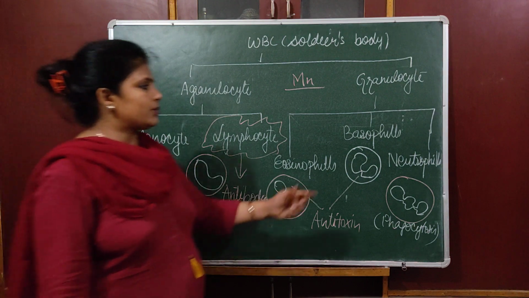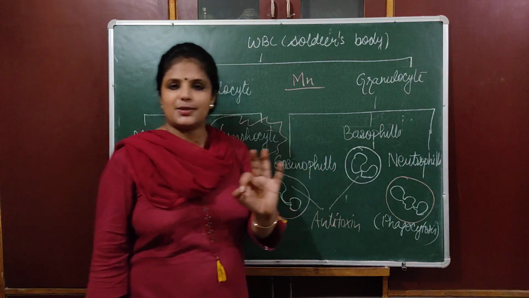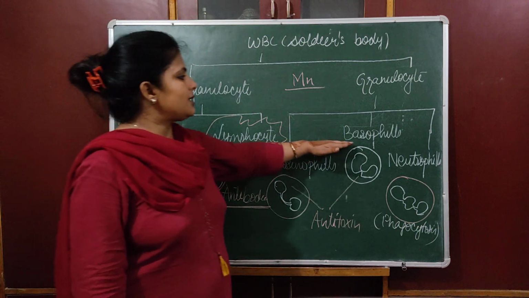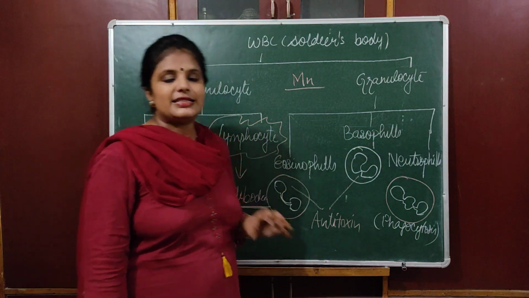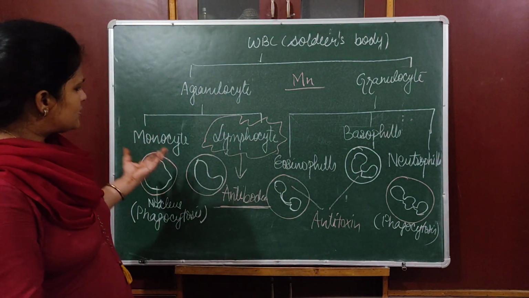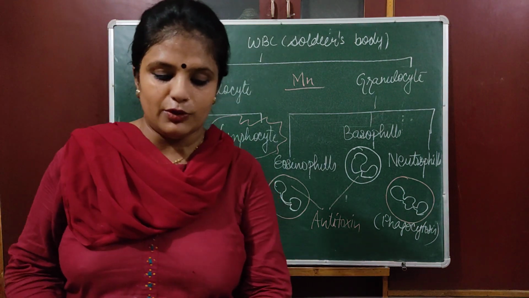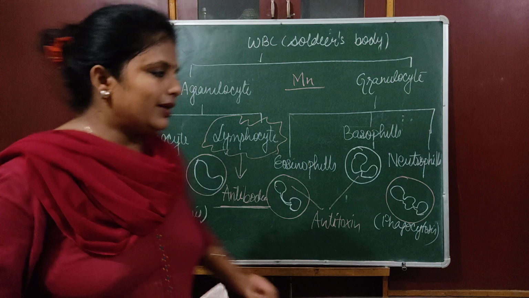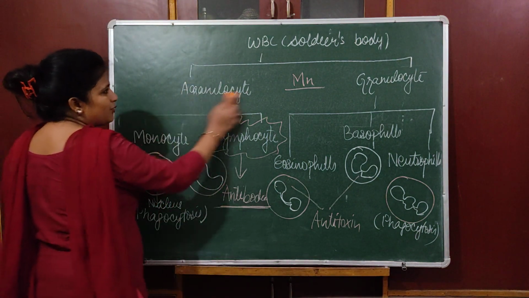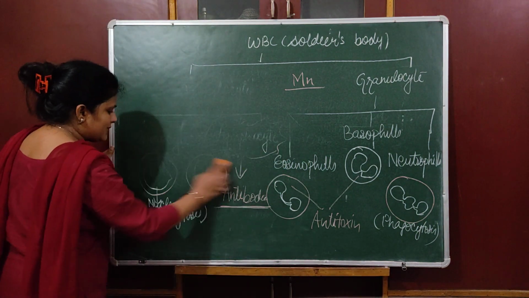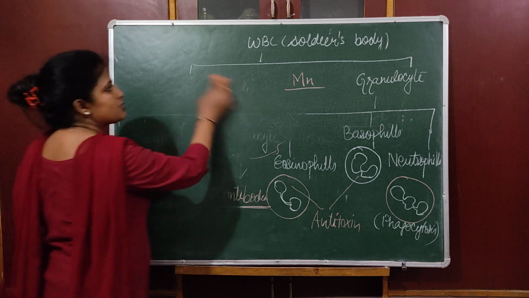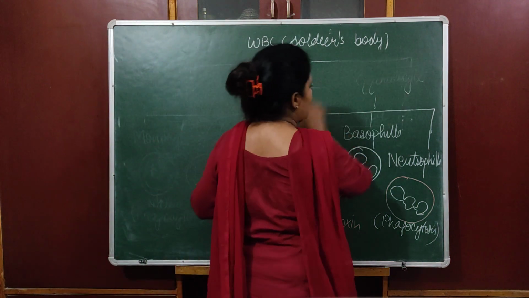Which are the least? Basophils. Basically basophils are least in number. So almost all important points I have discussed, and I have given you key points also to learn them. Now last I would like to discuss a few points, that what is the process of WBC formation called?